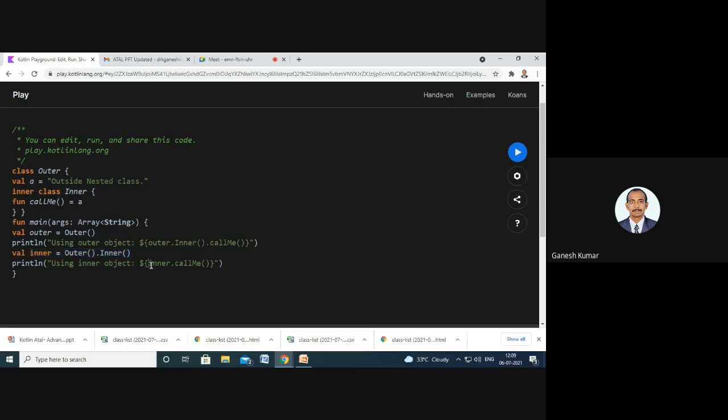Right, sir? So this inner indicates the object declared for the inner class. So if this inner class wants to access the variable, because it goes to the call me method declared inside the inner class, this inner class wants to access the variable declared, that is A, declared in the outer class. The concept behind this is very simple. Both the classes can have access to each other, and we can achieve it with the help of creating objects for both the classes.